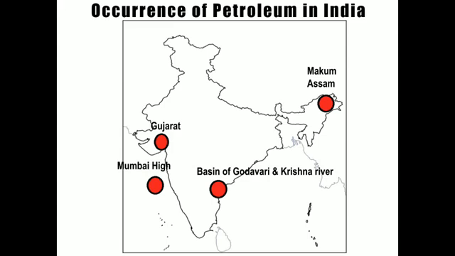Remember, the crude oil which we get in the form of a black liquid is also referred to as black gold because it is a very valuable substance. Now this petroleum or crude oil which we get after the process of extraction, a refining process has to be done for this crude oil.